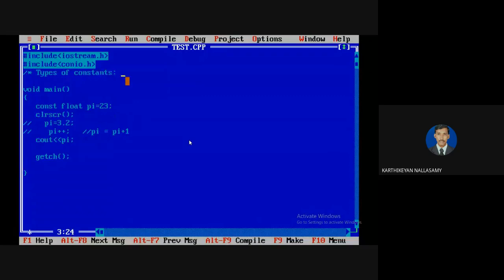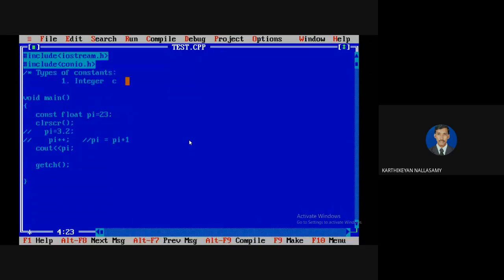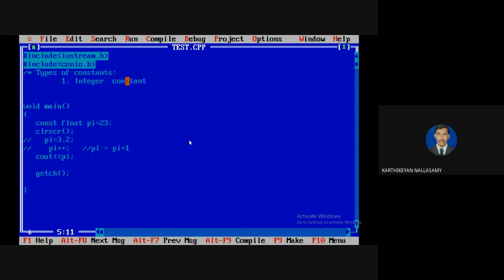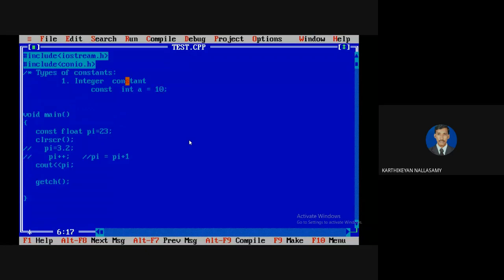So one is called integer constant. It means that the data type of your constant is integer. Then it is called an integer constant. So we have to define it as const int variable name equal to some value, so that once it is initialized, the value of the variable cannot be changed. My suggestion: if you are willing, go with the constant, otherwise you can specify the constant value in an expression. That is very easy to do.